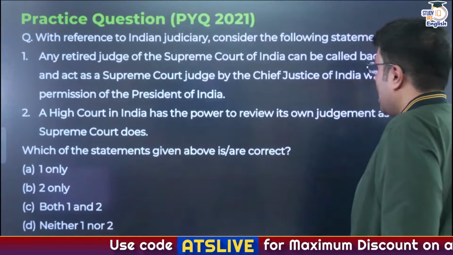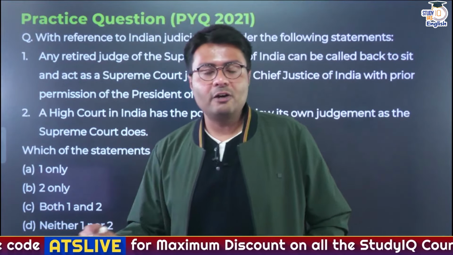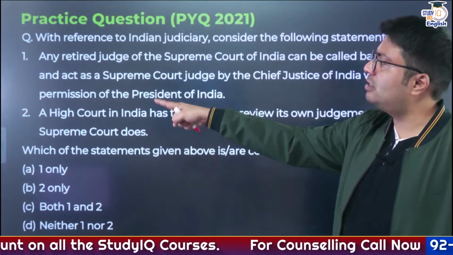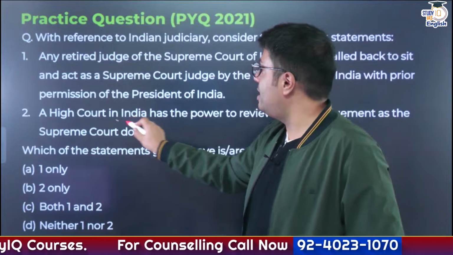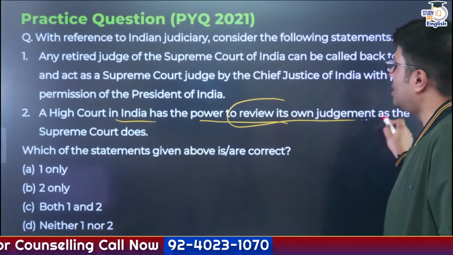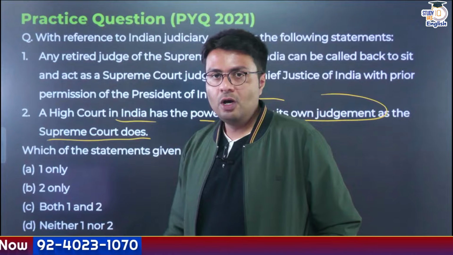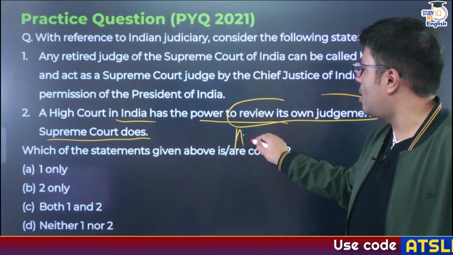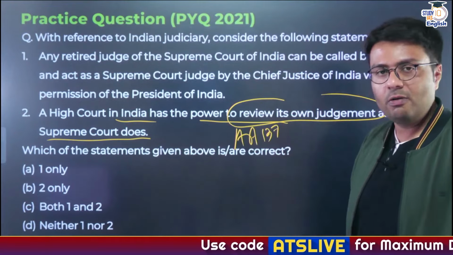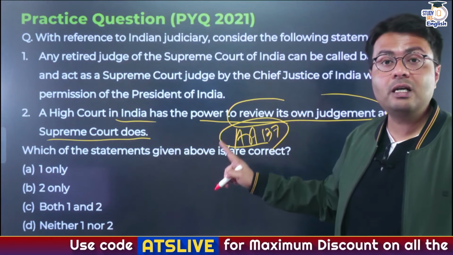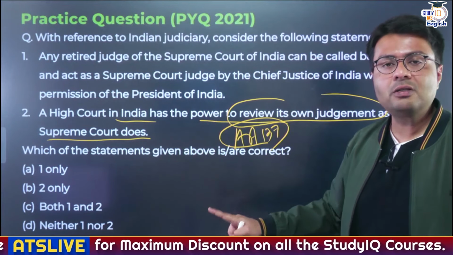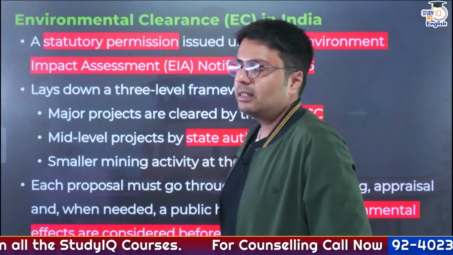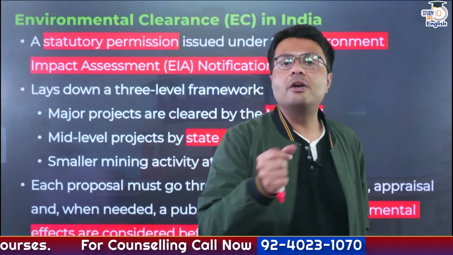Now you need to understand that these kinds of questions have been frequently asked in the exam. Case in point, this 2021 question, just read the second statement: the High Court in India has the power to review its own judgment as the Supreme Court does. So do you think you'll be able to solve this question without having the discussions pertaining to Article 137? No, right? So that is why we are discussing these questions, because these types of discussions are important from your exam's perspective. Right? Now, first, let us understand how environmental clearances are given in India.